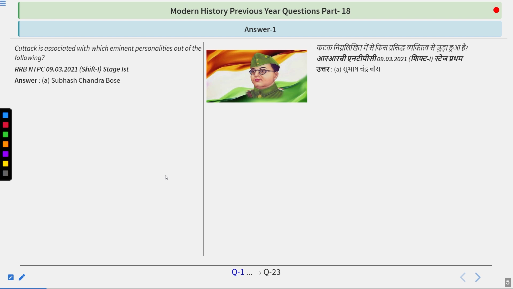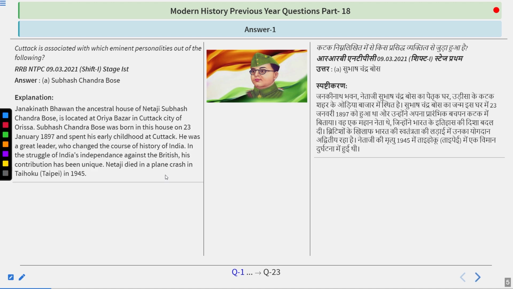You must have heard the story of Subhash Chandra Bose: he was selected as an Imperial Civil servant, but he resigned from the post and became a freedom fighter. Janakinath Bhavan, the ancestral house of Netaji Subhash Chandra Bose, is located at Oria Bazaar in Cuttack, Odisha.